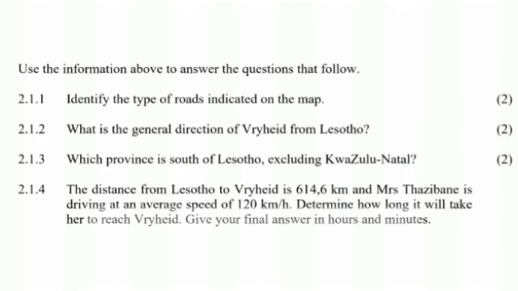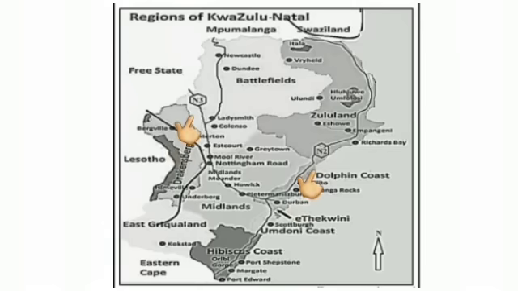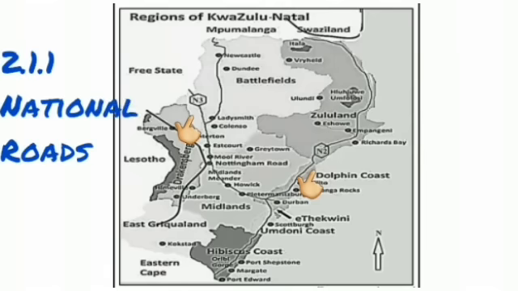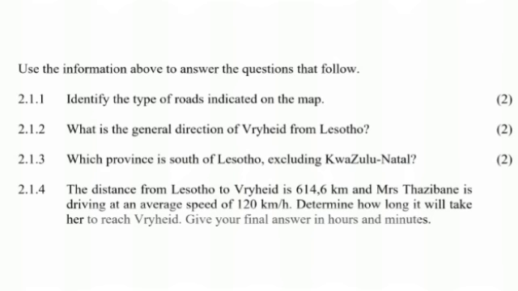Looking at question 2.1.1, it says identify the type of roads indicated on the map. So let's go back to the map and see what kind of roads we have on the map. Like in the previous question, we are seeing that we have your N2s and your N1s, and we already know from the previous question that these are national roads. So we have national roads. That's your answer to 2.1.1. So this is one of those, being able to identify the parts of a map that are essential to a map.